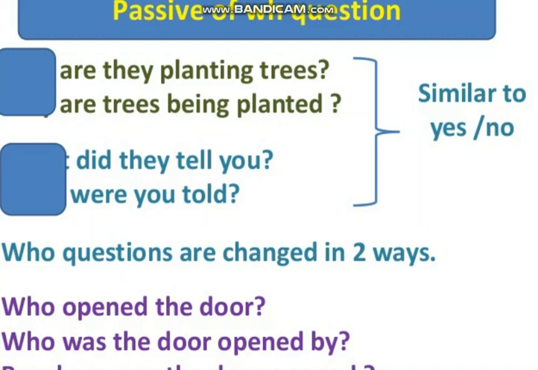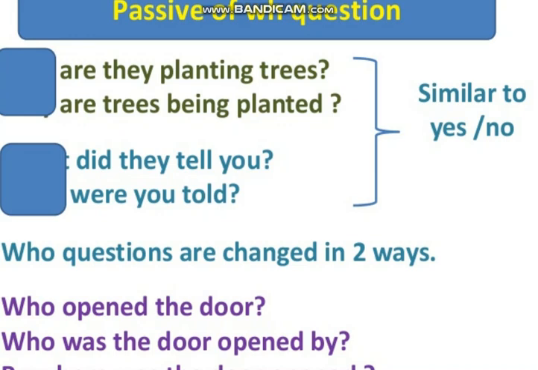Now let's discuss how we would change WH questions to passive voice. The WH questions are those questions which start with words beginning with WH, such as who, whom, where, when, why, and how. Also what. These are all WH question words, and the questions starting with these words we call WH questions.